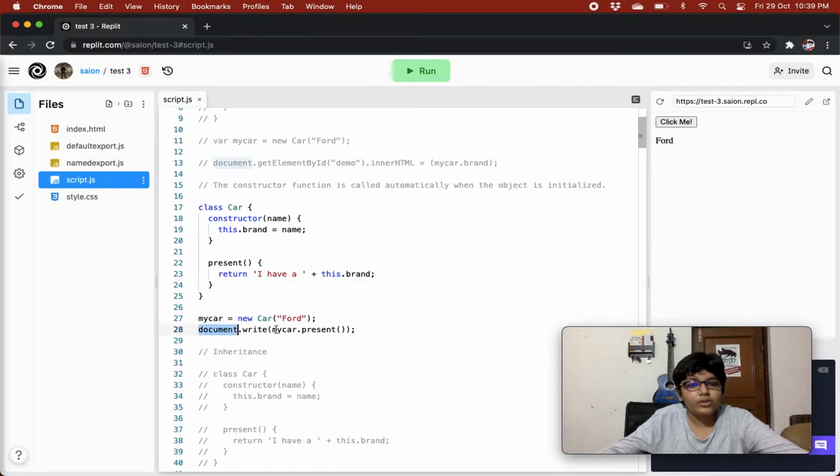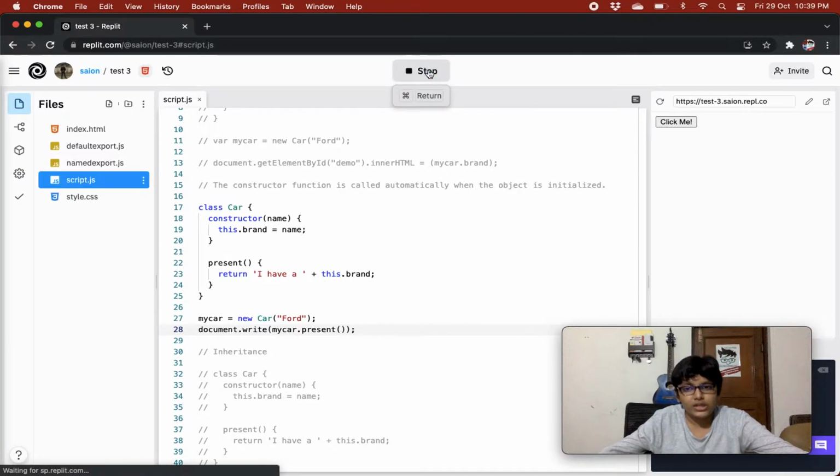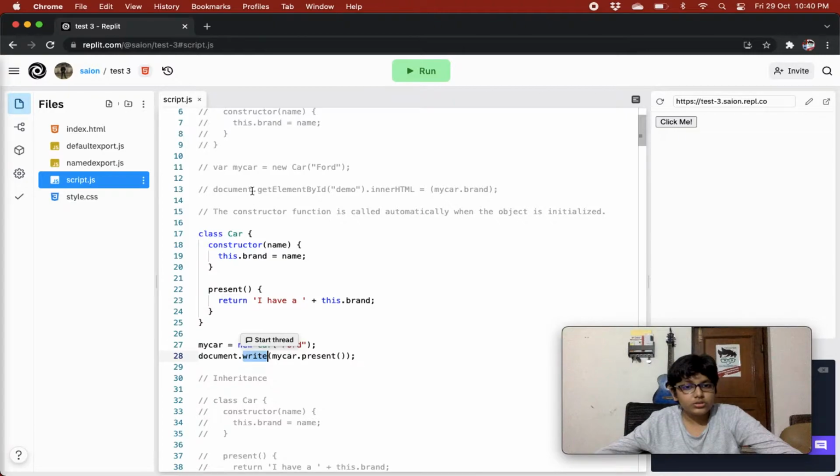When we write myCar.present(), we are calling the present method, right? So it will return "I have a Ford", and then we are using document.write to print it on the screen. I don't know why document.write is not working right now, so we'll just stick to document.getElementById.